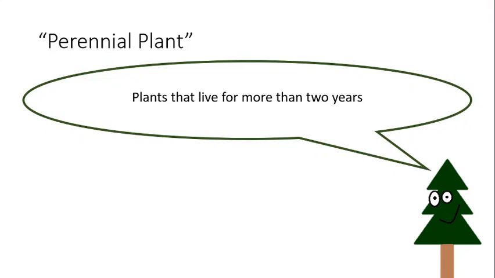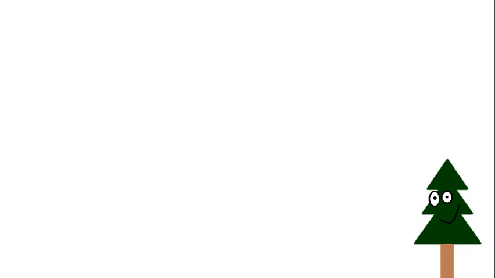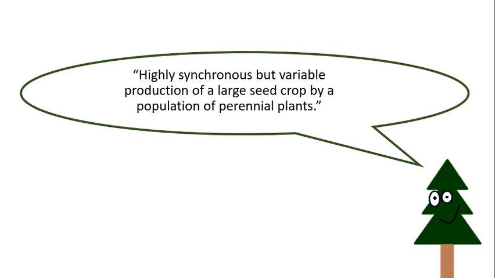Now let's look at our definition of mass seeding once again. Mass seeding: the highly synchronous but variable production of a large seed crop by a population of perennial plants. Mass seeding is generally characterized as a boom-bust reproductive strategy where individuals in a population may produce a large amount of seeds one year and then produce almost nothing for several years before reproducing in a large quantity again.